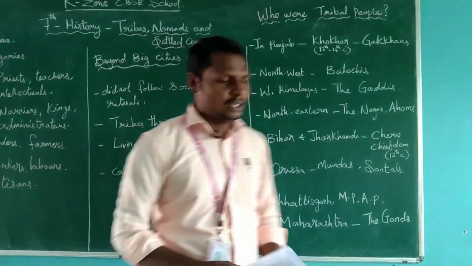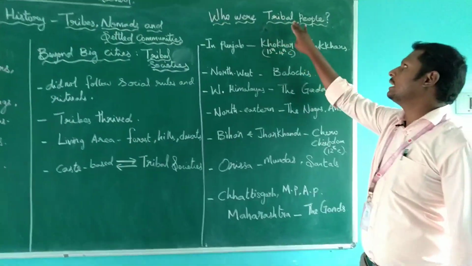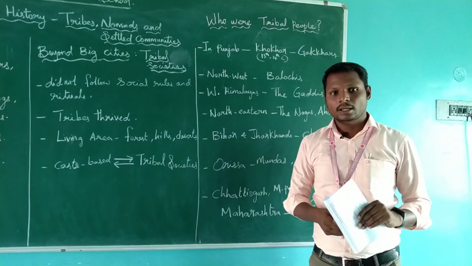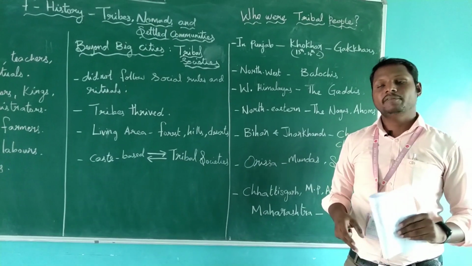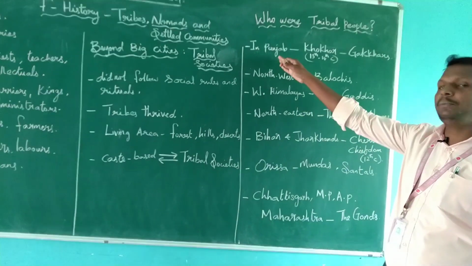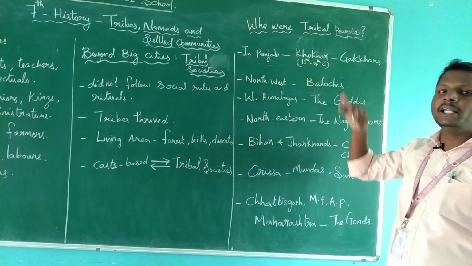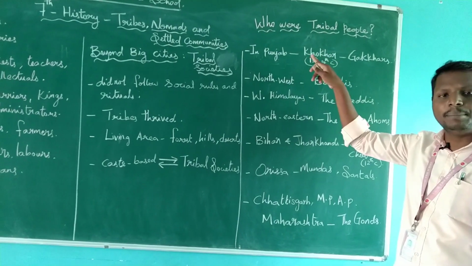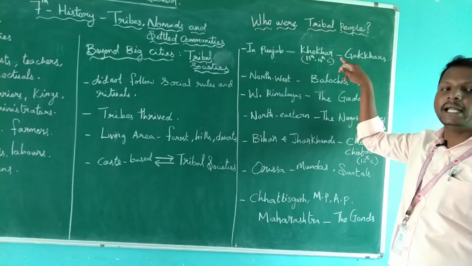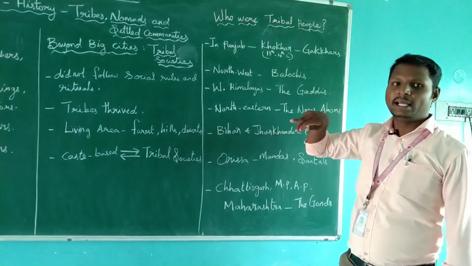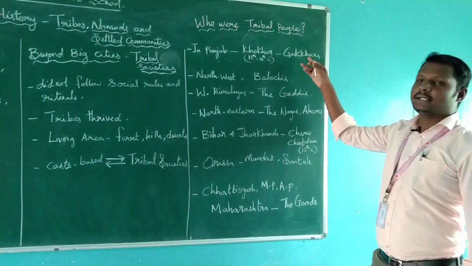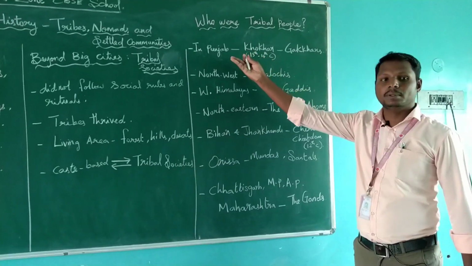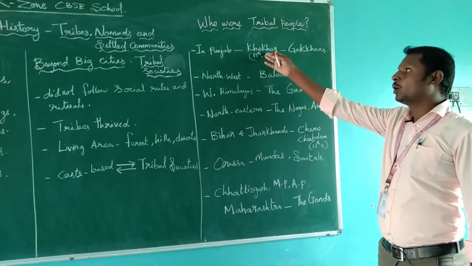And the third topic is who were tribal people. In our country there are different kinds of people living. There are many states. Let's take Punjab. In Punjab, during the 13th to 14th century, there was a kind of tribal people, the Khokhar. The Khokhar were a tribal community that emerged during the 13th to 14th century. Later, the Gakhar became the most well-known tribe in Punjab. This is the modern version of the Khokhar people.